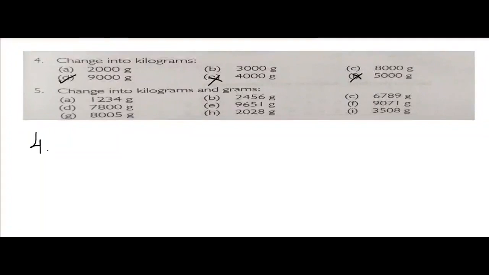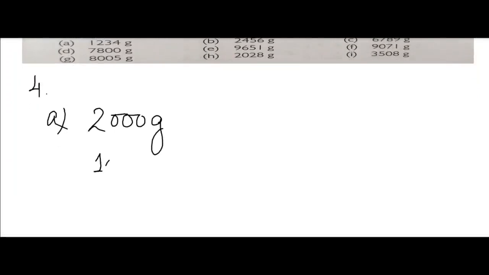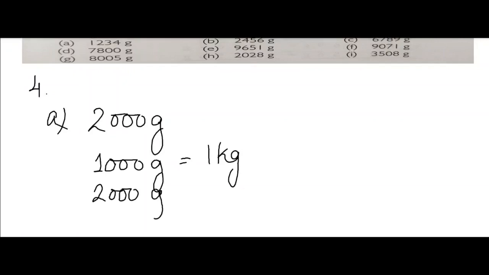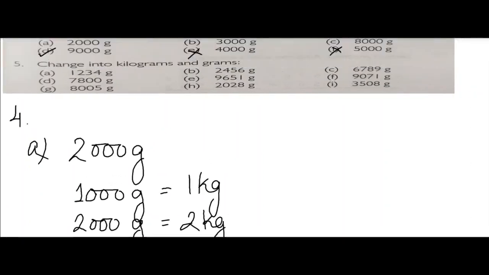So in 4 you have to change into kilograms. Don't forget to write the question. I am not writing the question here, but you all will write the question also. So to convert 2000 grams into kilograms, you will omit 3 zeros, because you will divide. You know that 1000 gram equals 1 kg. So you can write the answer easily. 2000 grams equals 2 kg.